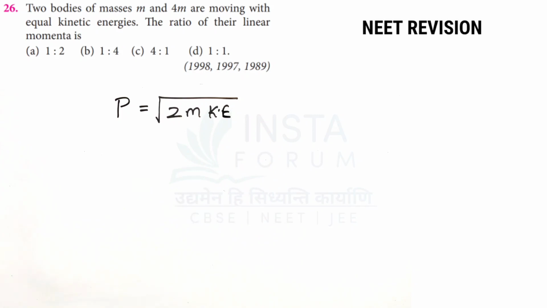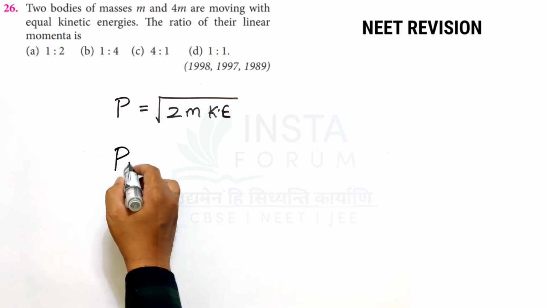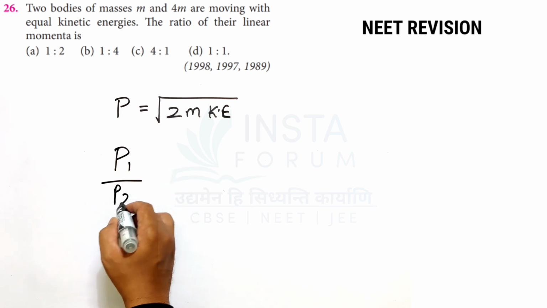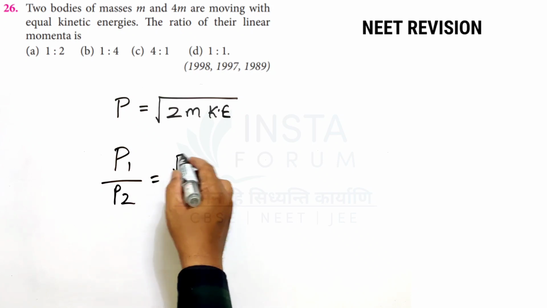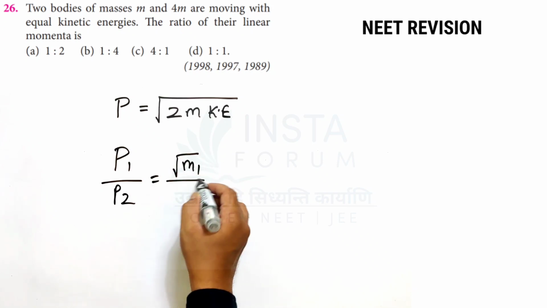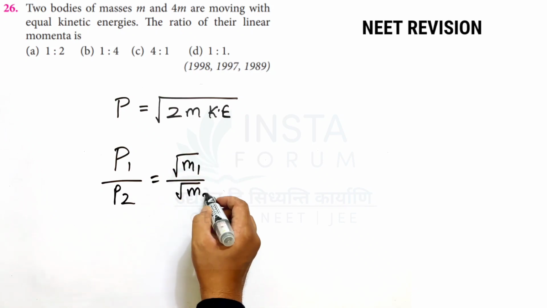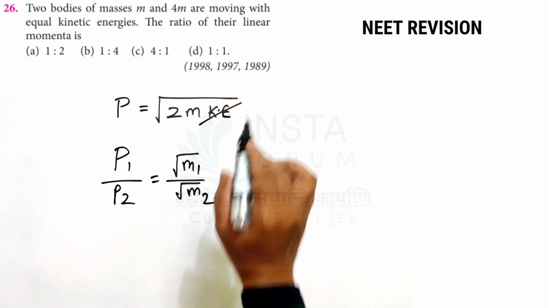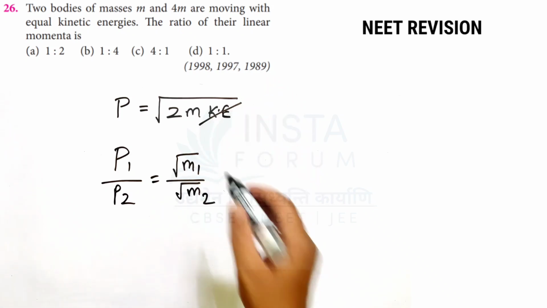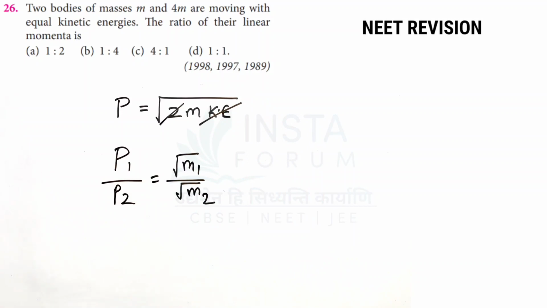Now in the question it is given that the ratio of their masses is m and 4m and kinetic energy is equal. So P1 by P2 will be root over of m1 by root over of m2. Here kinetic energy is constant, so you can neglect that. So 2 is also constant, neglect that.